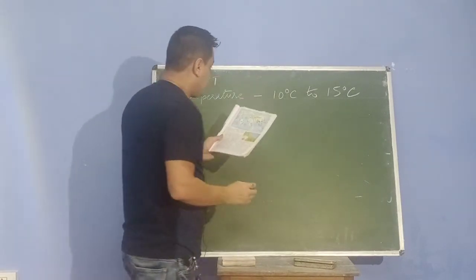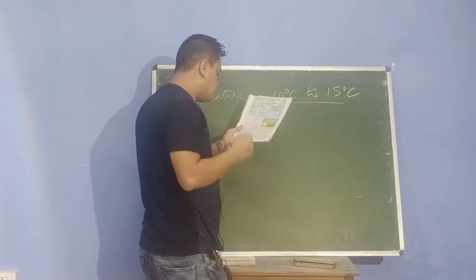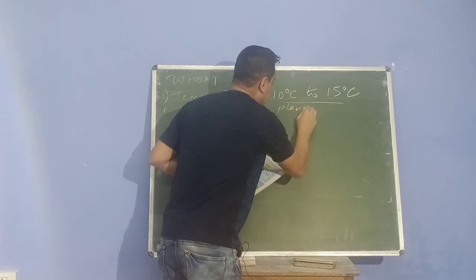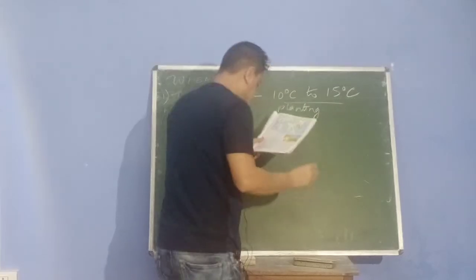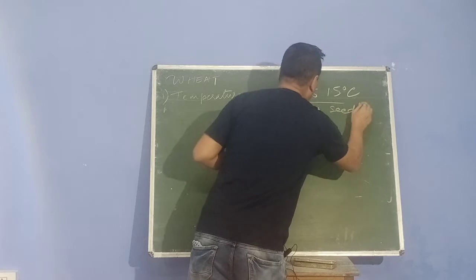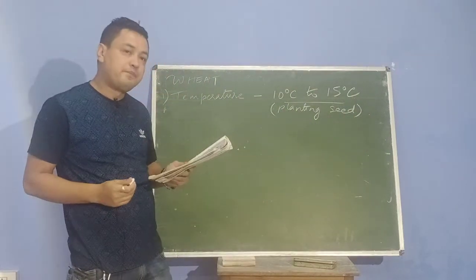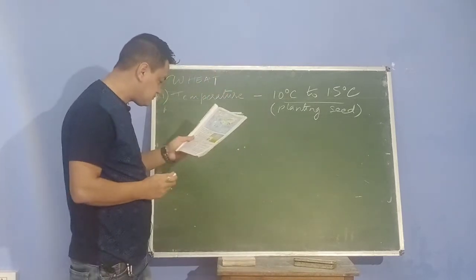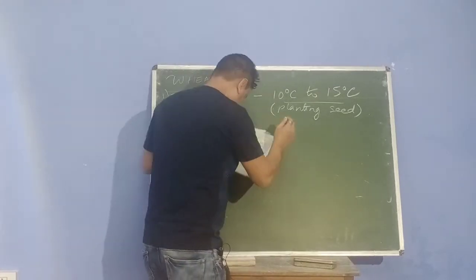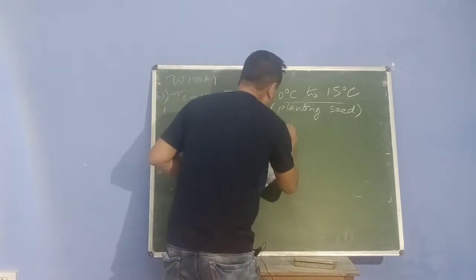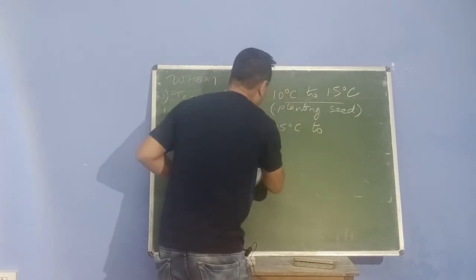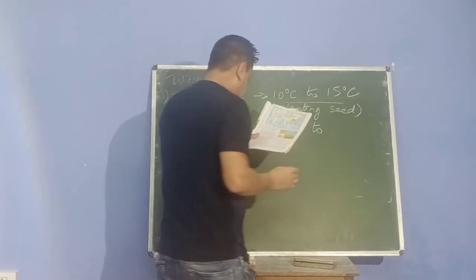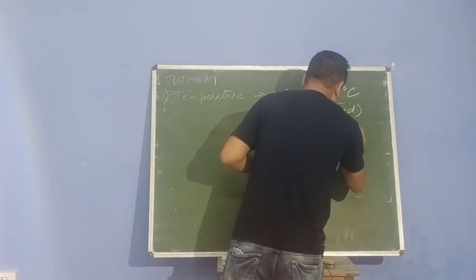This is the period when you are planting seeds, what we call ropnu. The second temperature that you need is 15 degrees Celsius to 18 degrees Celsius.